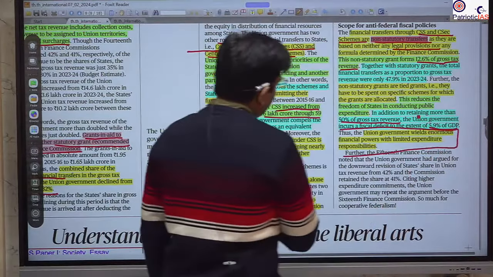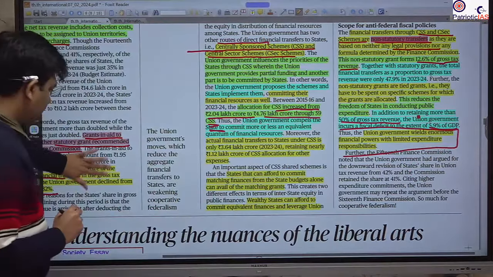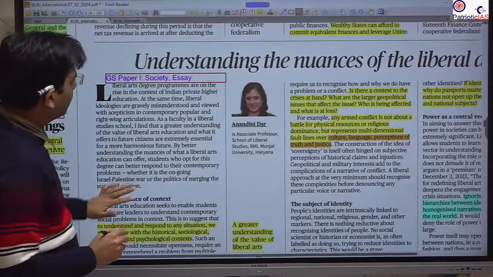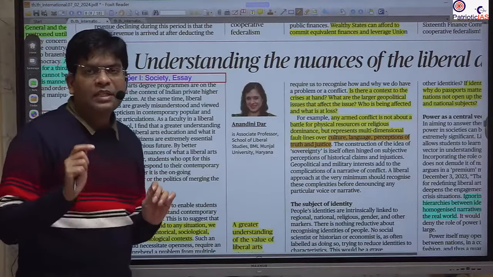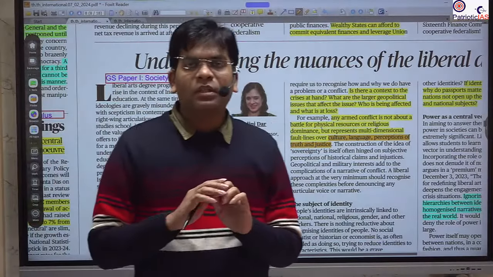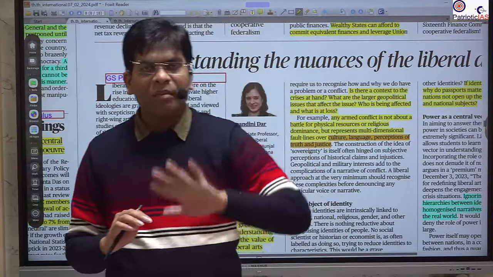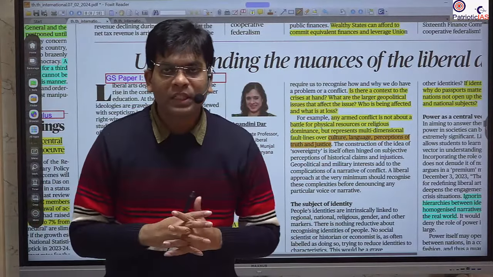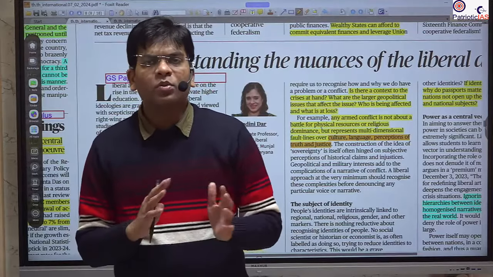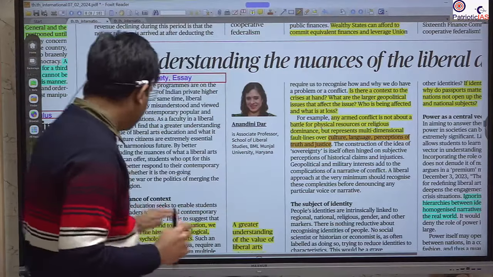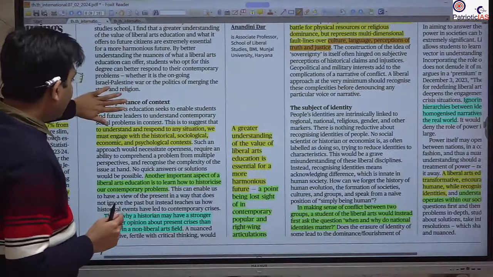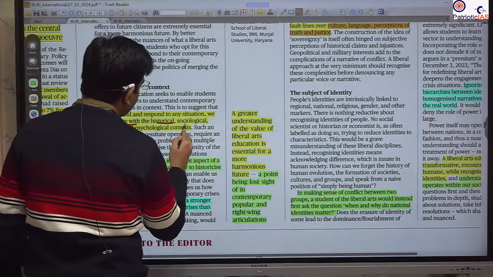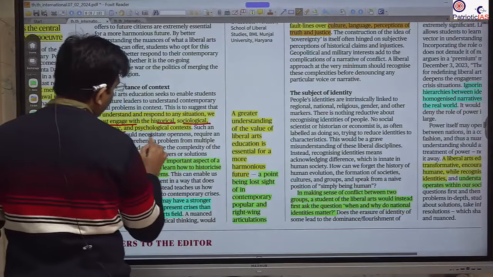Okay, so next important news. This article is a bit philosophical. Here it is talking about that whenever there are any events happening, if you try to understand them in the wrong manner, without knowing the context or the historical background or the other associated areas, you will not be able to get clarity about the events. So here it has mentioned that to understand any response or situation, we must engage with the historical, sociological, economic, psychological context.